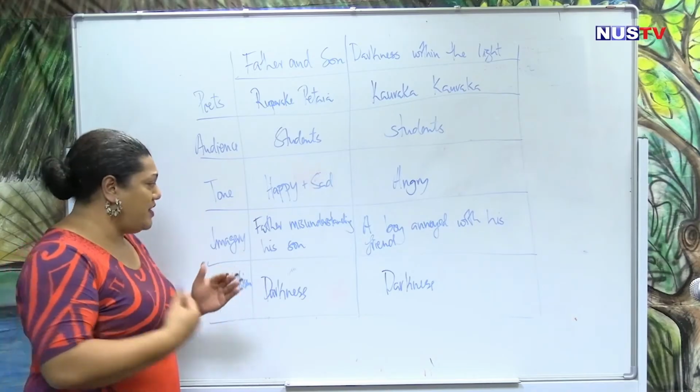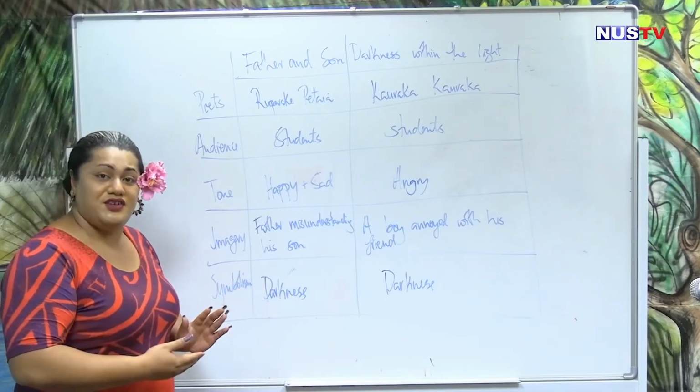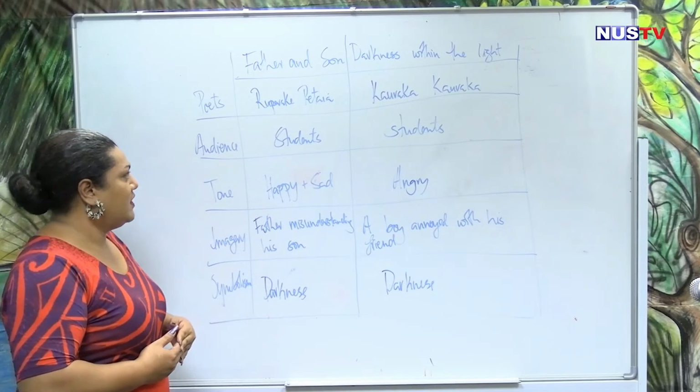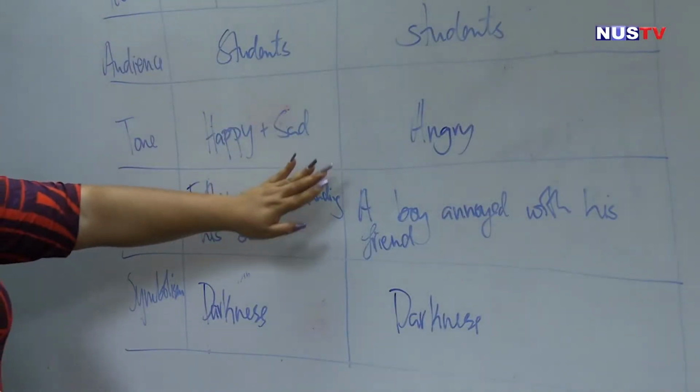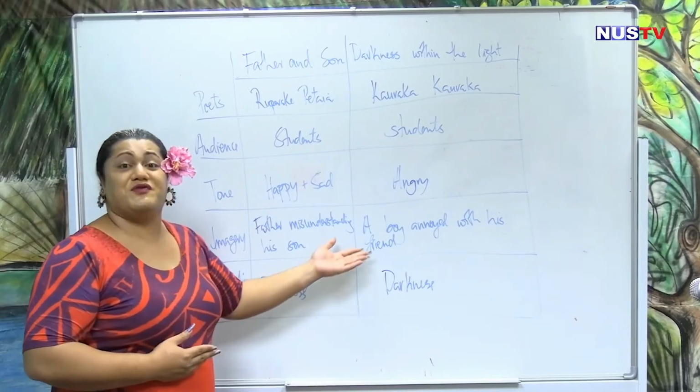They misunderstand each other. They have lost each other. Miscommunication. The father does not understand his son. In comparison to Darkness Within the Light, a boy is very annoyed with his friend.